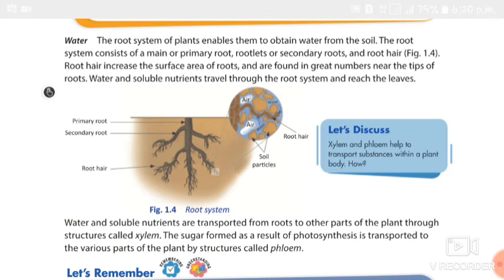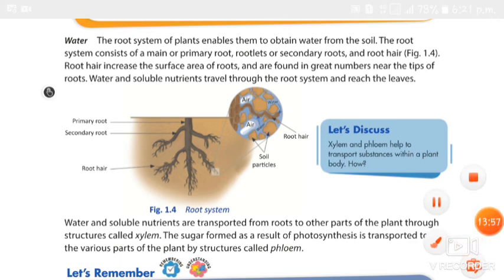So for photosynthesis, four conditions are necessary. What are they? The presence of a green pigment called chlorophyll, the presence of light, the availability of carbon dioxide and the availability of water. Understand, everyone?